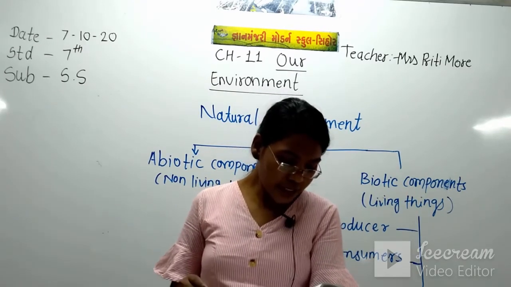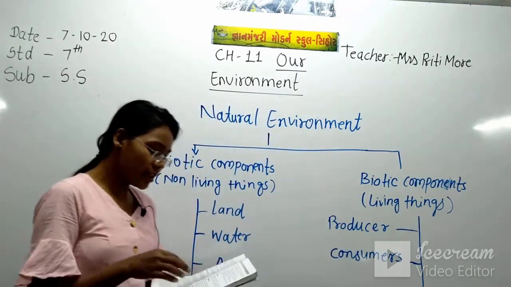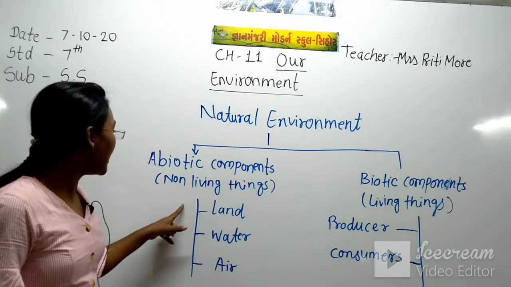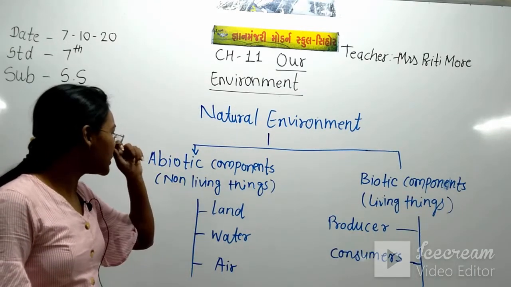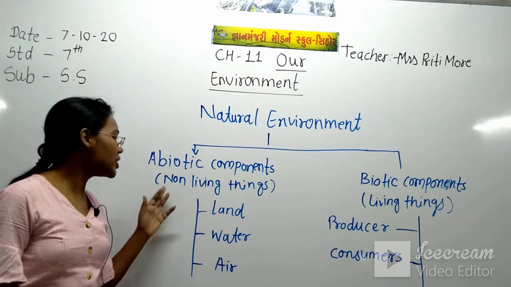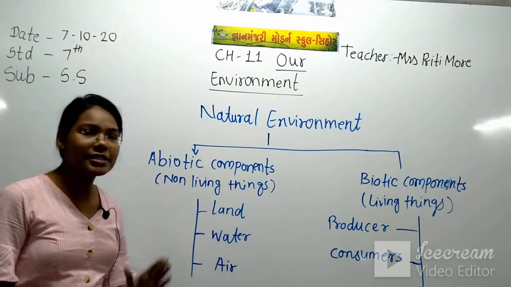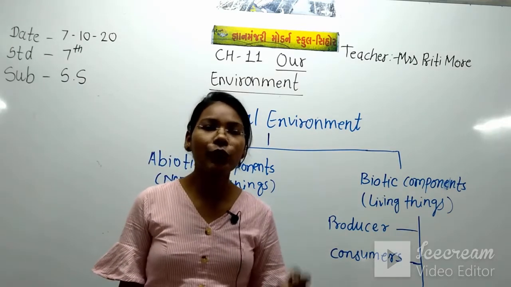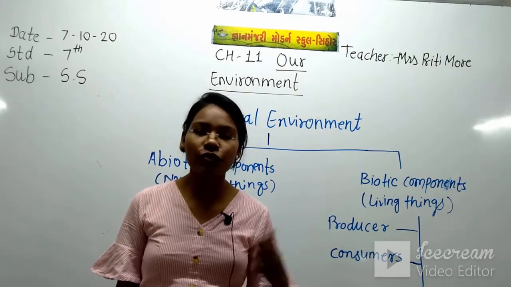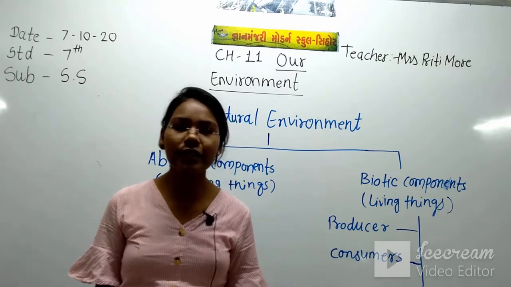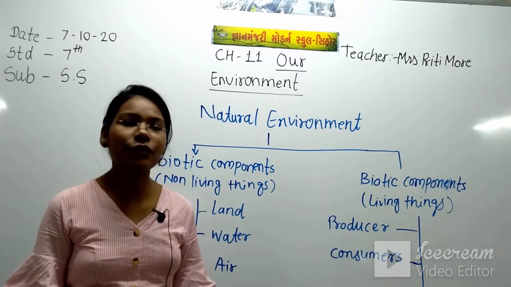Here we have seen the abiotic components, the non-living things, like land. Land is very important to live, to get food, and for human living, for the animal and for the plant.